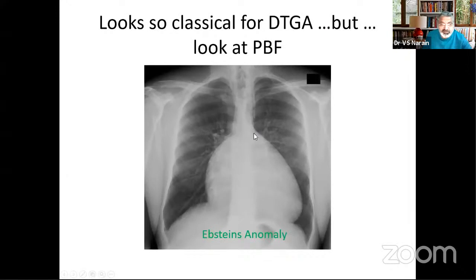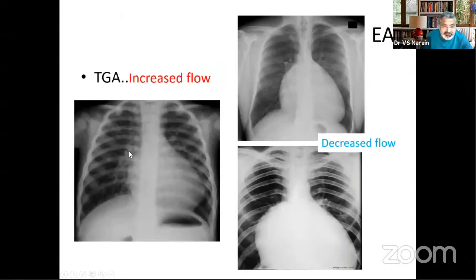Once again, you could look at this and say that this is classical detransposition. The pedicle is narrow, there is an egg-on-side appearance, but look at the lung fields. The lung fields are not flooded; there is no increased pulmonary blood flow. So if there is a normal to reduced pulmonary blood flow, this is Epstein's anomaly. In detransposition, you will have increased pulmonary blood flow. In Epstein's anomaly, you will have no increase or even decreased pulmonary blood flow. So the differentiating feature would be flow.